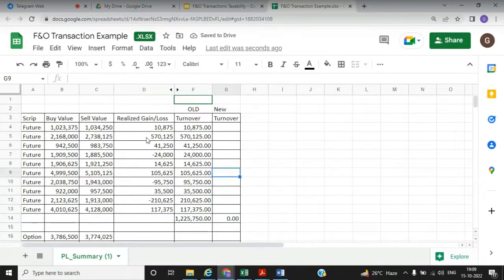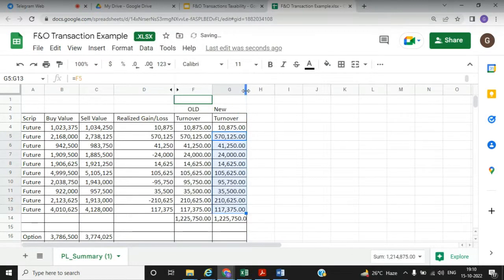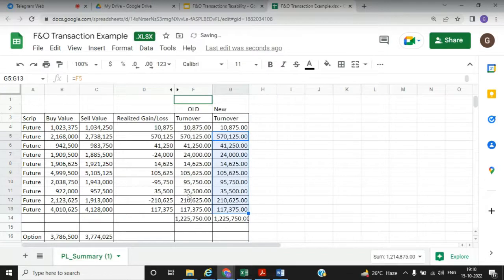This is the old method, and new method is also same. So there is no change in calculation of future turnover. So in case of future, there is no change in old and new method. So in old also the turnover will be 12,25,750, and as per new system also 12,25,750.